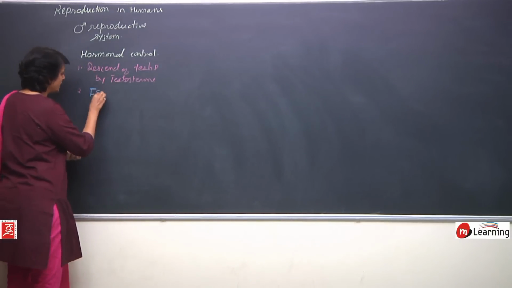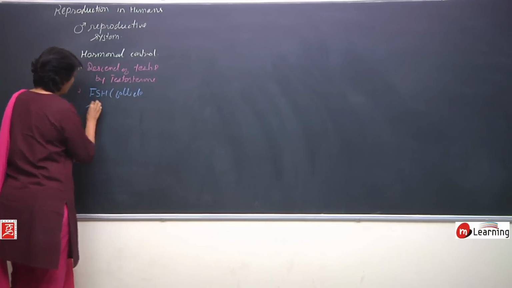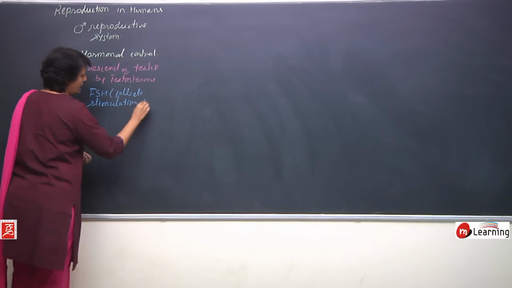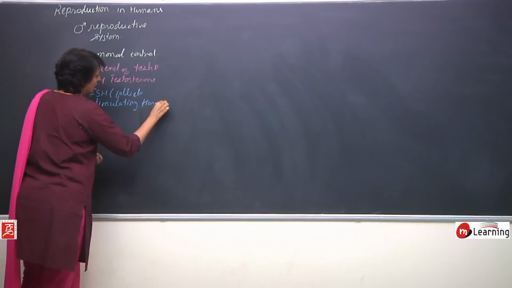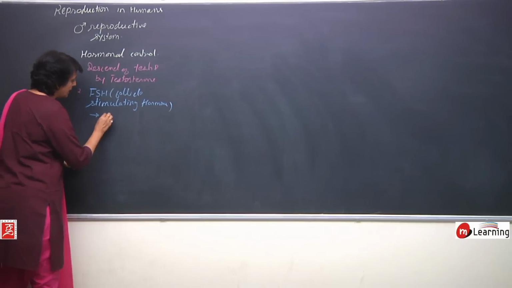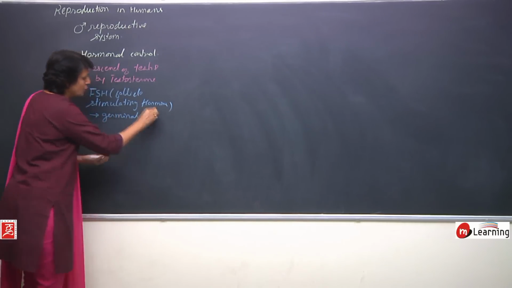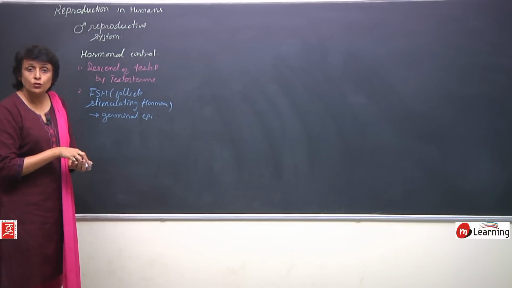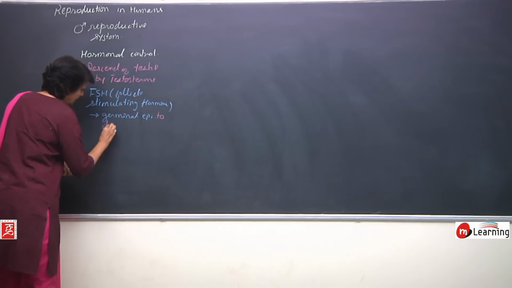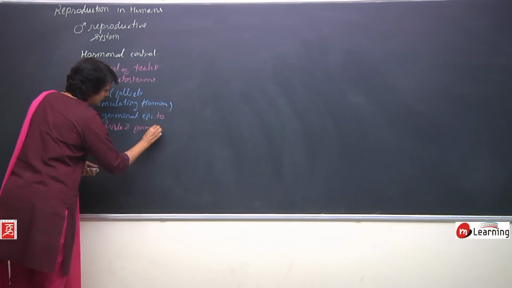So, FSH, that is follicle stimulating hormone, a hormone of the pituitary, stimulates the germinal epithelium to undergo spermatogenesis, to divide and form sperms.